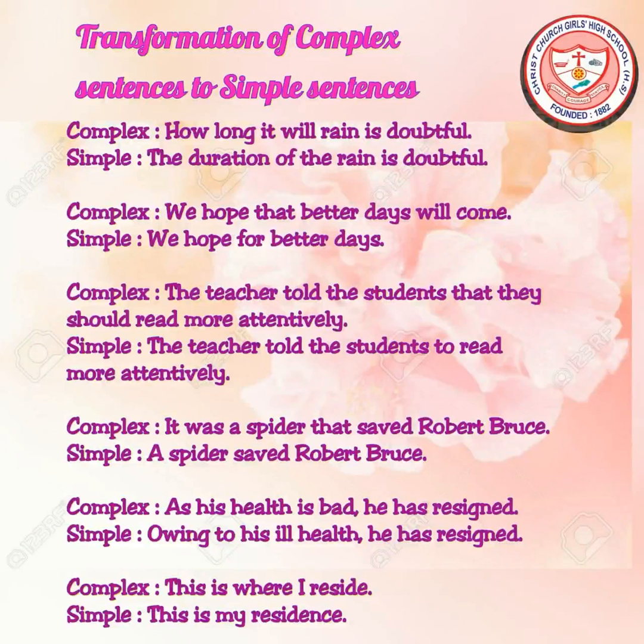Complex sentence: How long it will rain is doubtful. And in simple, we will write, the duration of the rain is doubtful. So the clause how long it will rain is replaced with a phrase, the duration of the rain.